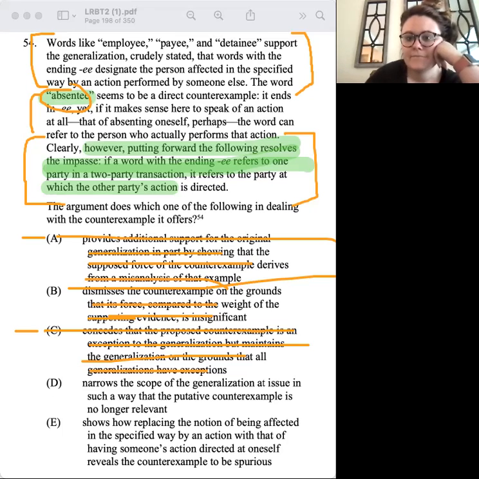E: shows how replacing the notion of being affected in a specified way by an action with that of having someone's action directed at oneself reveals the counterexample to be spurious. Yeah, I didn't even try to understand what this was trying to break down to. Spurious means like illegitimate, not legit.